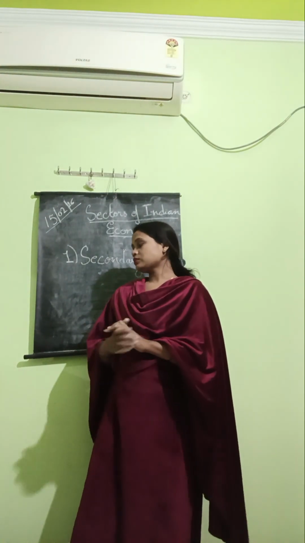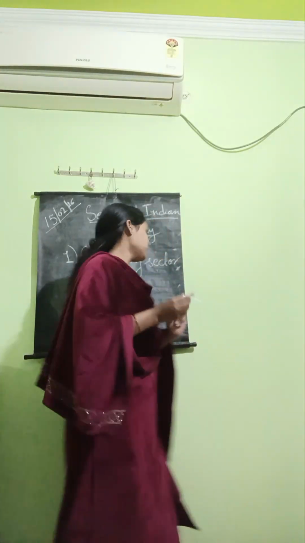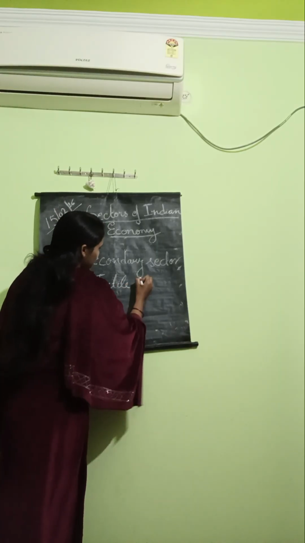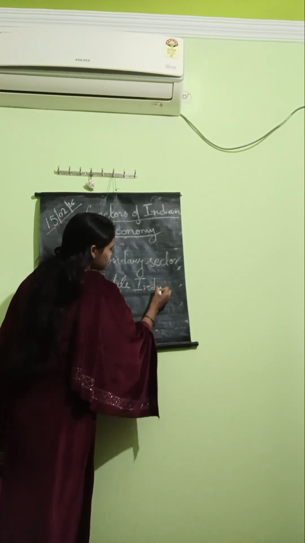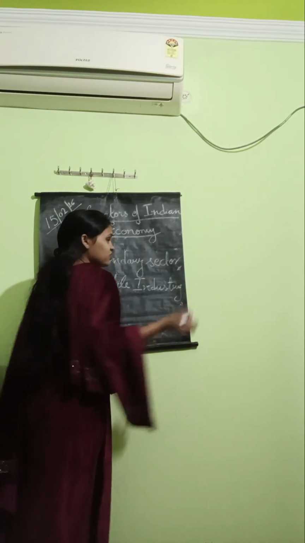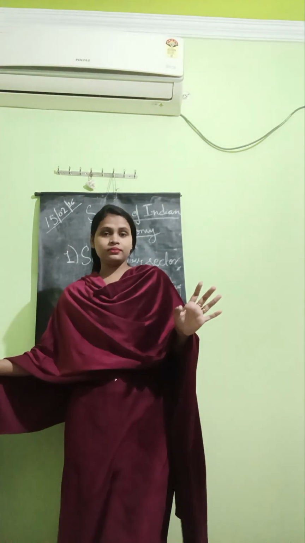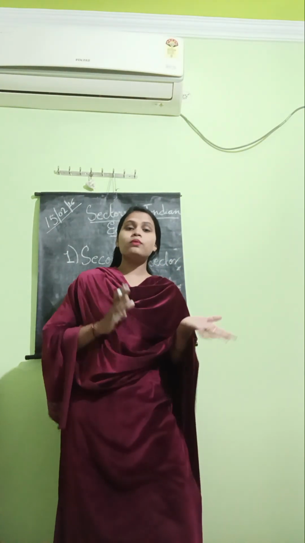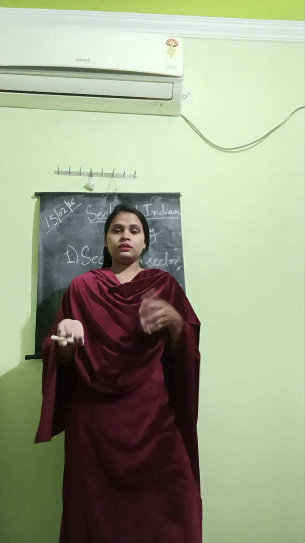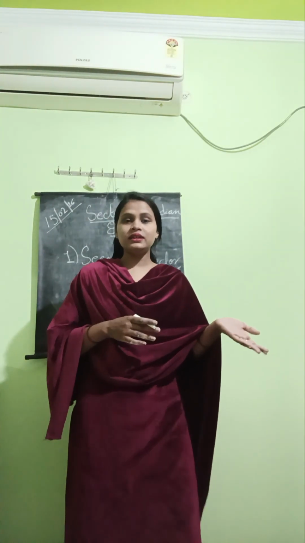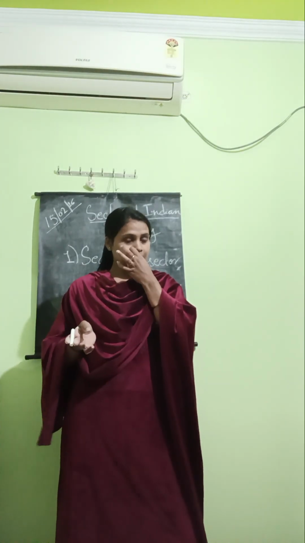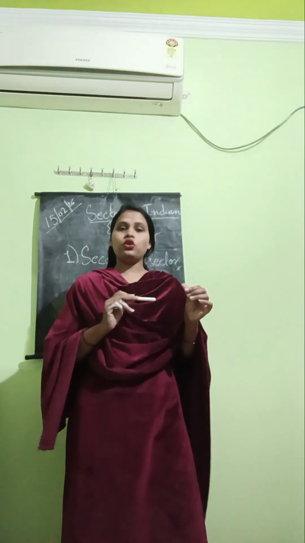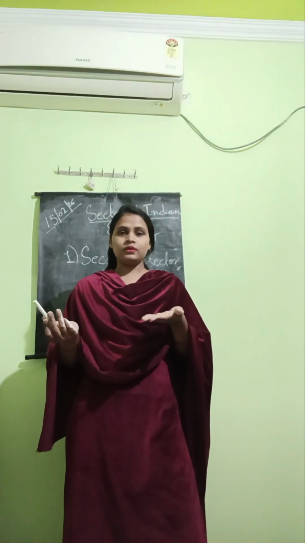For example, textile industry. Here all industries come under secondary sector. In the textile industry, for example, we use cotton and through spinning and weaving we transform cotton into clothes. How are these clothes made? By transforming cotton through spinning and weaving, right? So textile industries come under secondary sector, where the raw materials are transformed into final goods.